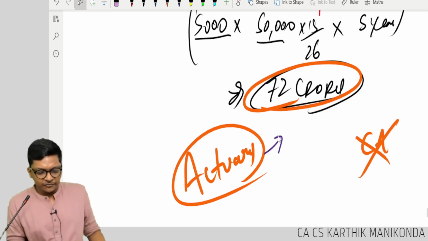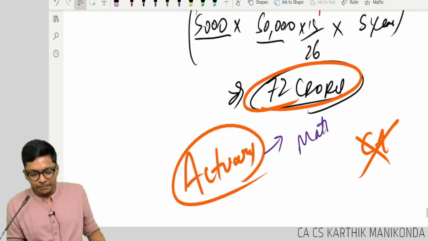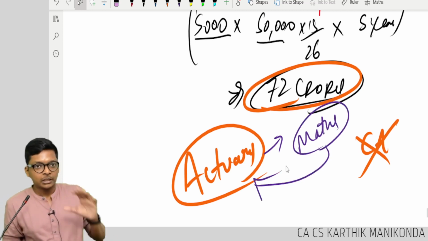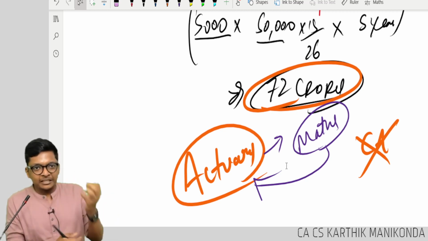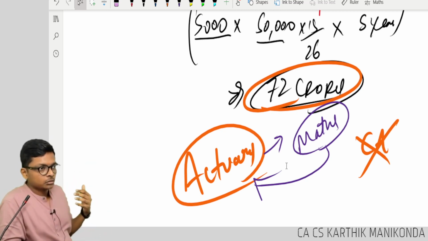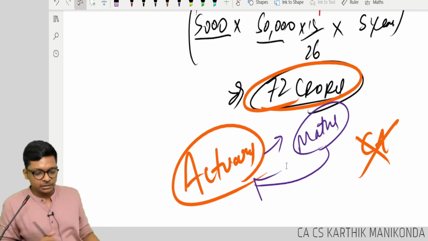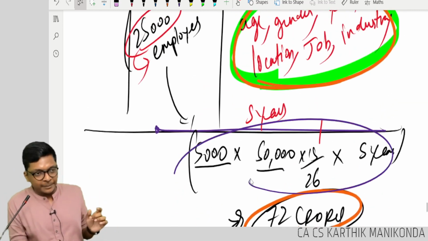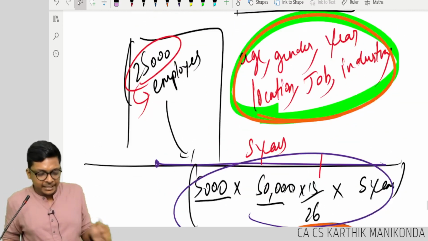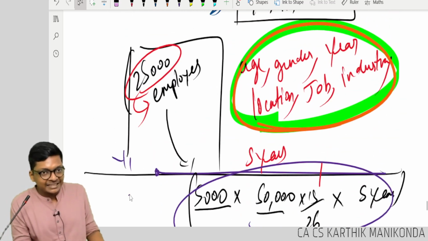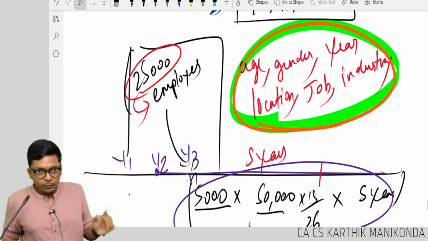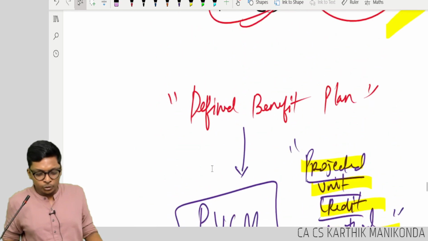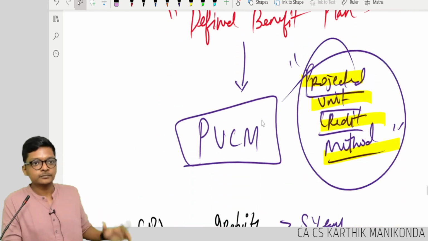Sir, my favorite subject is maths, means that's your course. Probability 1 paper, statistics 1 paper. All papers are maths. So, guys, follow guys. They will do this estimation and they will tell me in year 1 save so much, in year 2 save so much, in year 3 save so much. How do they compute? They compute using projected unit credit method.